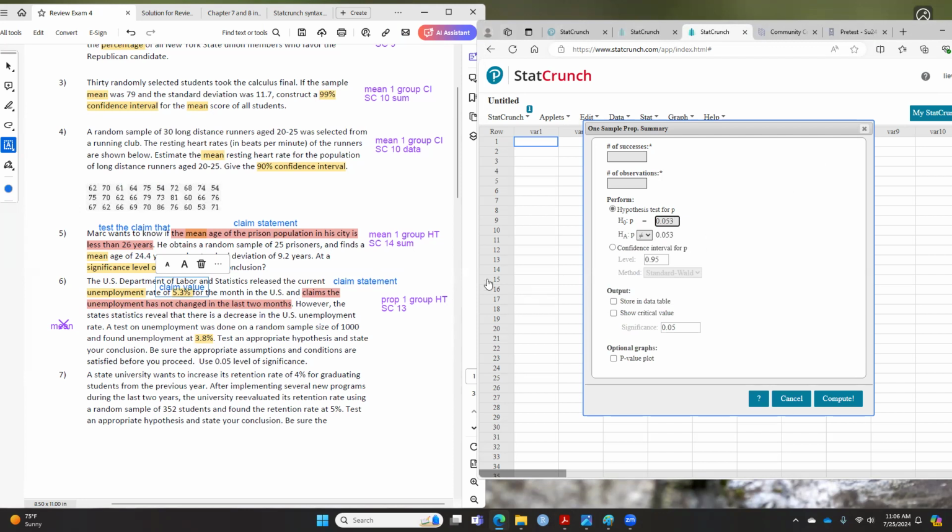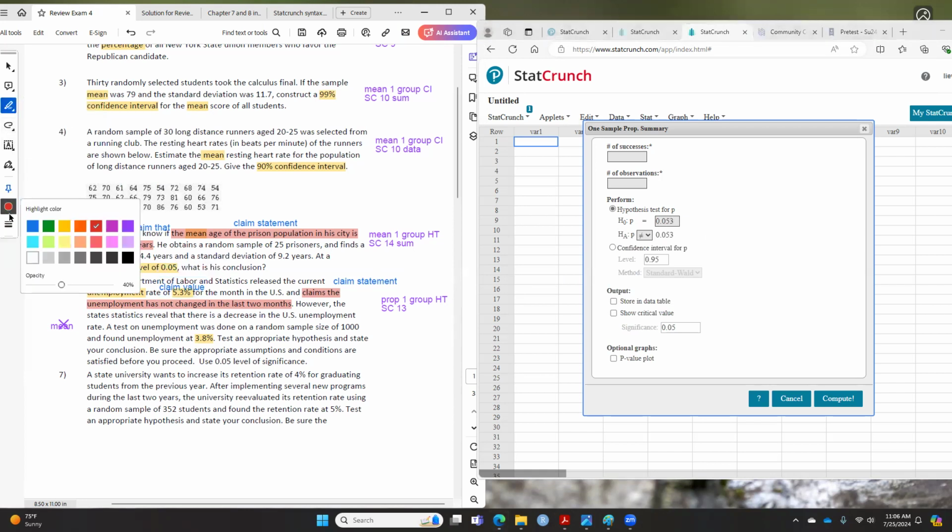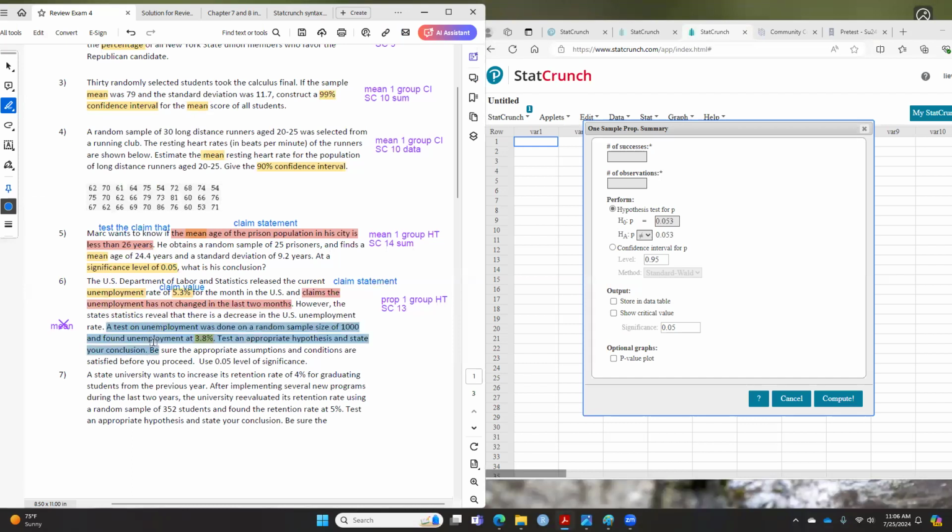Now, as you know, StatCrunch needs X. The one I highlight in blue here is where they do a random sample. Every time they do a random sample, this is where the X and N come out.